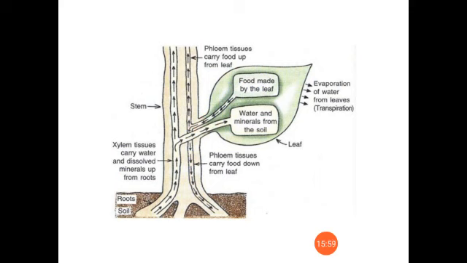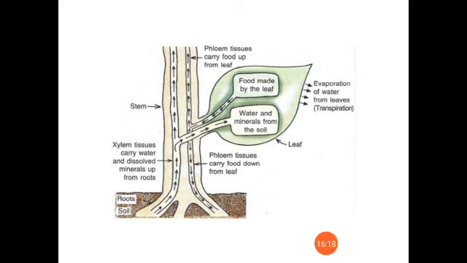In this way the translocation or the conduction of food and different materials takes place in plants. So the differences between this transport of food and transport of water, can you say?